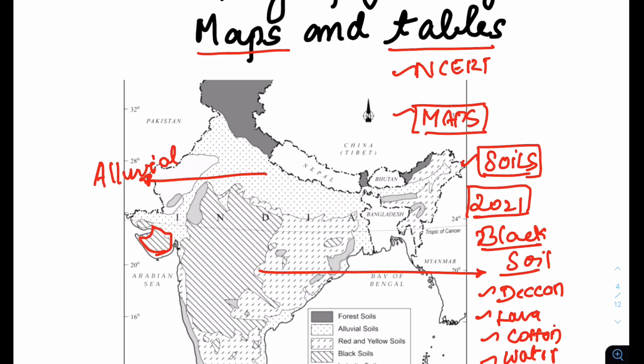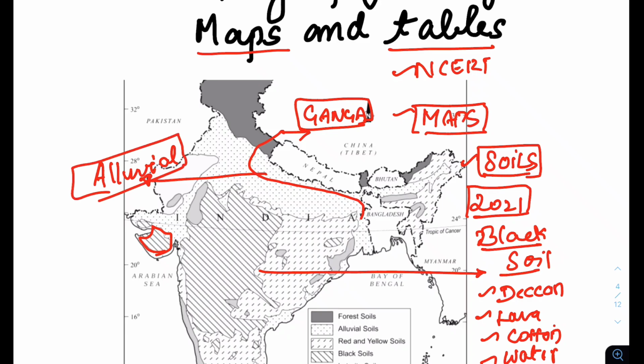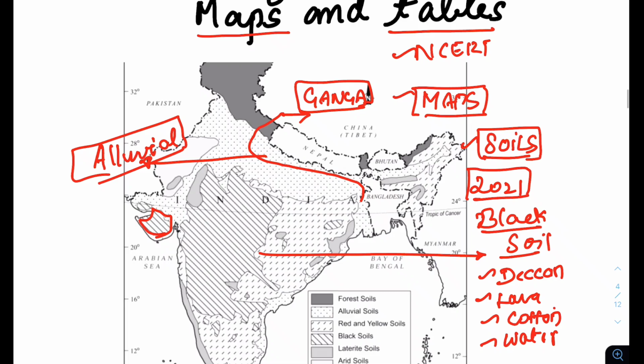While reading this itself, you should know that alluvial soil has become prominent because it is in the Gangetic plain. So you should know the importance of the Ganga. When you are reading this alluvial soil and this map, read the river Ganga as well in the physical portion of the geography NCERT. So you should complete it through maps.